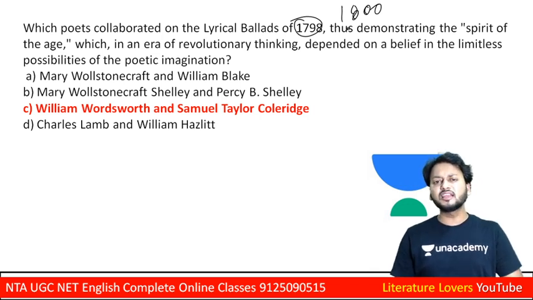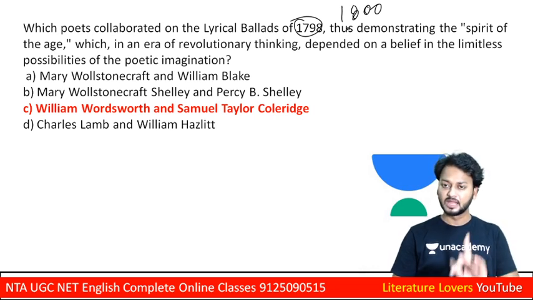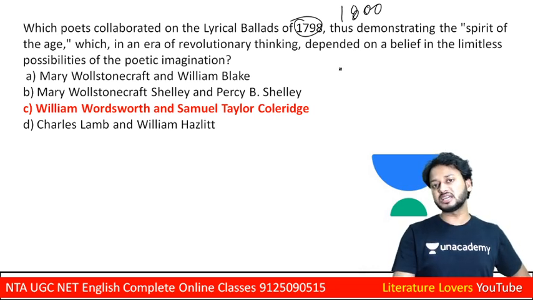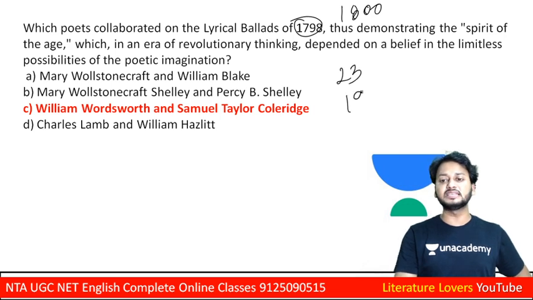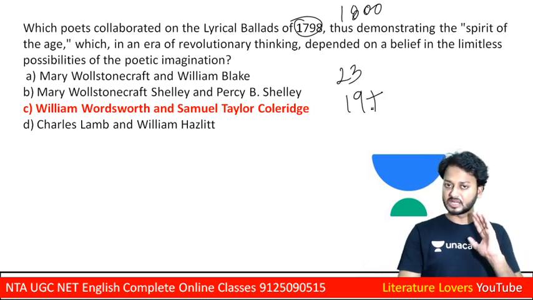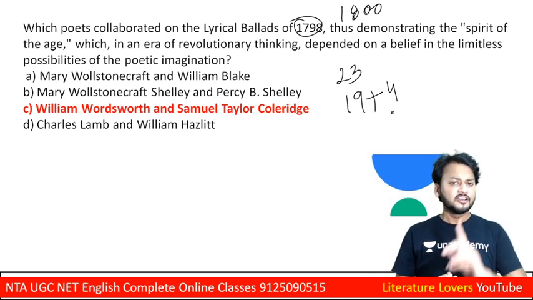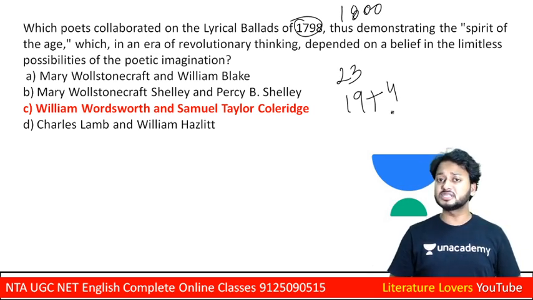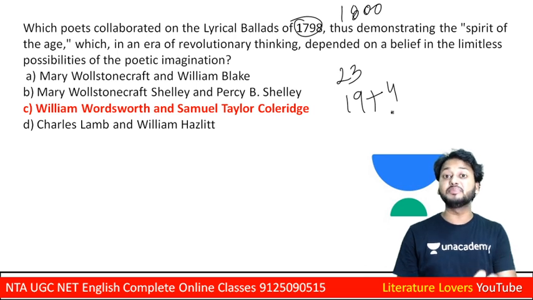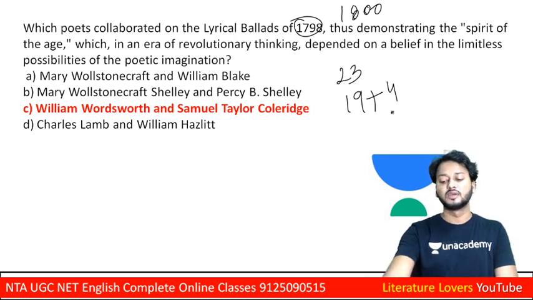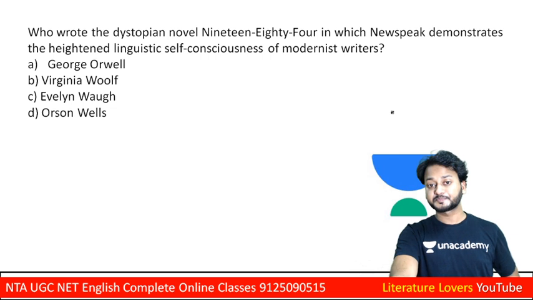And this was a kind of new experiment by William Wordsworth. Lyrical Ballads first contained only 23 poems, 19 by Wordsworth and the remaining 4 by Samuel Taylor Coleridge. The first poem is The Rime of the Ancient Mariner, and the last poem is Tintern Abbey by William Wordsworth. See the next one.